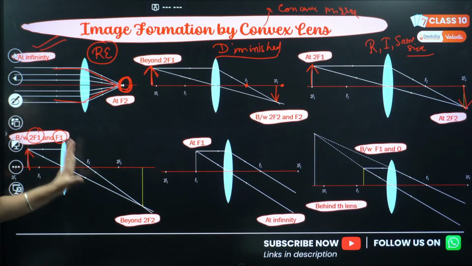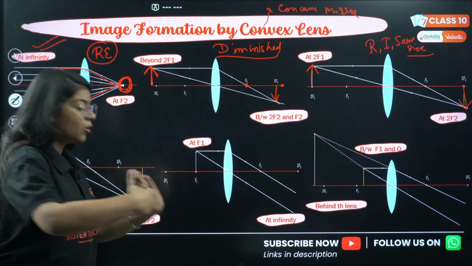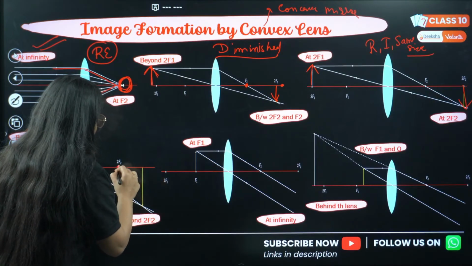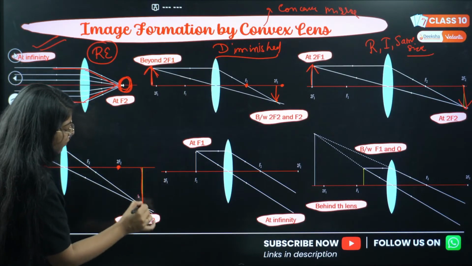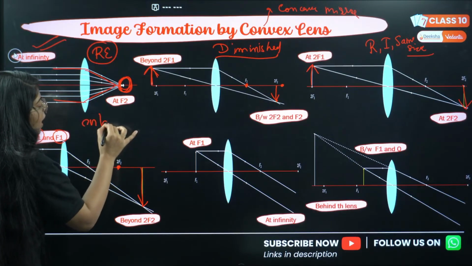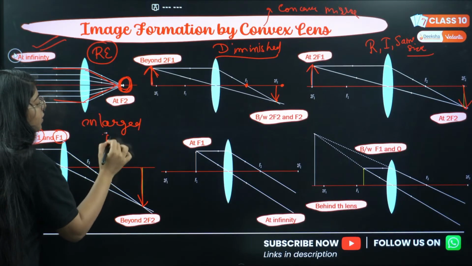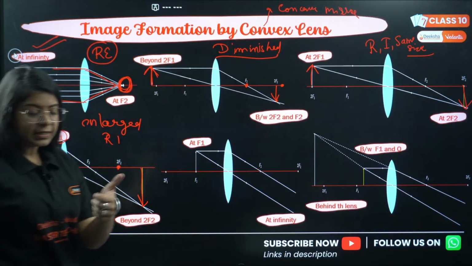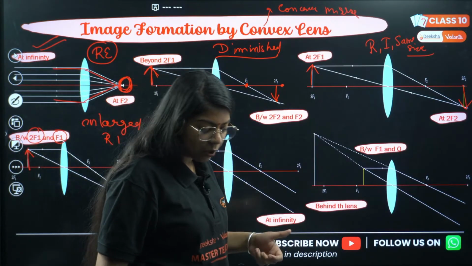So in this case, the image will be formed beyond 2f2. This is my 2f2. The image is formed beyond 2f2. Now this will be enlarged, and real and inverted. Correct? Understood till here? Any doubt?